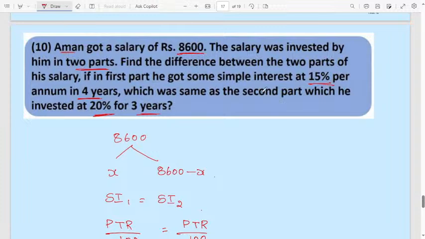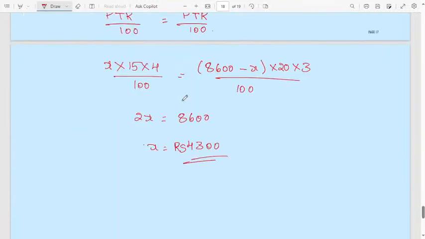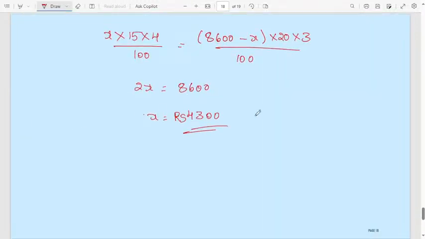In the first part we calculated and got the value of x. This is the first investment, the first part. Then the second one is 8600 minus x, that means 8600 minus 4300. In the second part also you will get 4300 rupees only.